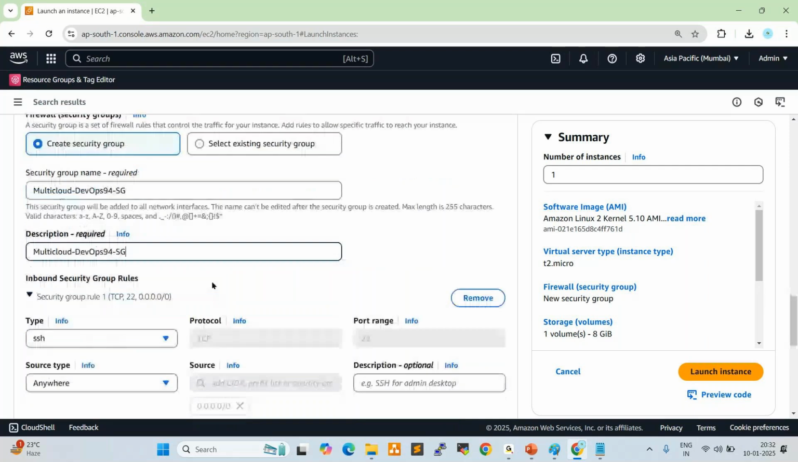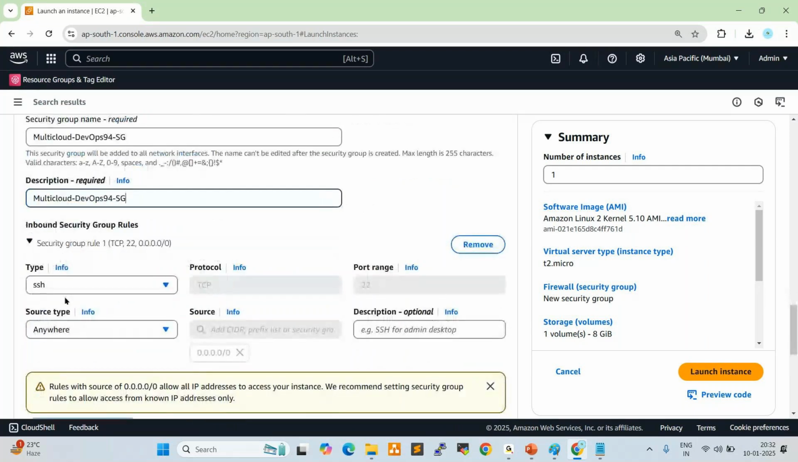See here, I'm trying to create a Linux server, right? Amazon Linux server. For a Linux server, the authentication we normally use is SSH, secure shell authentication. The SSH TCP port number is 22, right? Without this port number, we cannot connect to our Linux server.